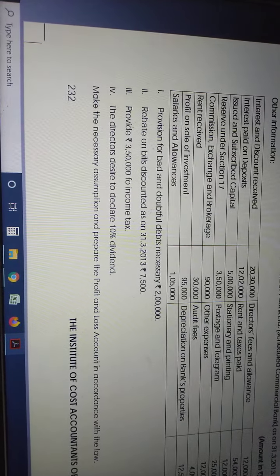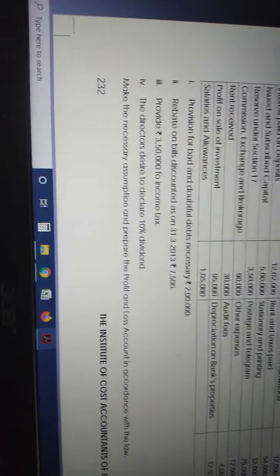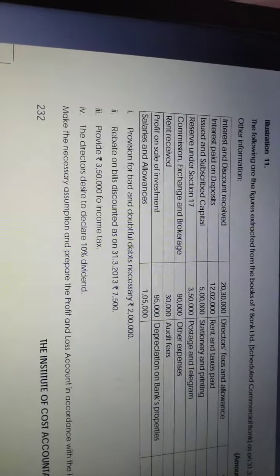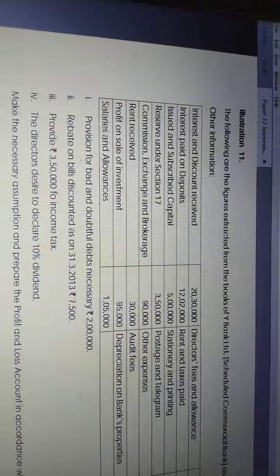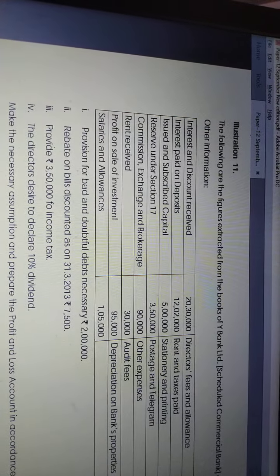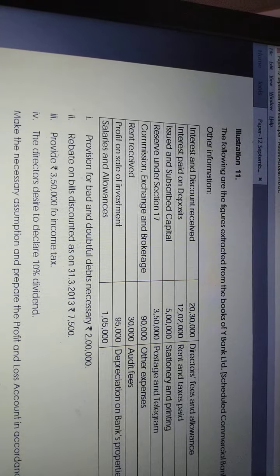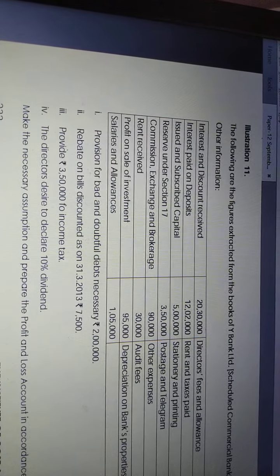Issued and subscribed capital. What item is it? It's a balance sheet item. Correct? And they have given capital itself, so it's a capital item. Capital item is which schedule number? Schedule number 1. Okay. Then what about the next item? Reserve. Reserve means reserves and surplus. Which item? Balance sheet item. Which schedule is it? Schedule number 2. Correct. Commission, exchange and brokerage.